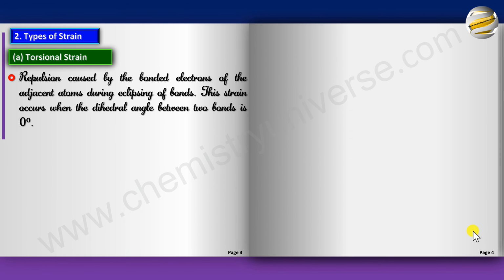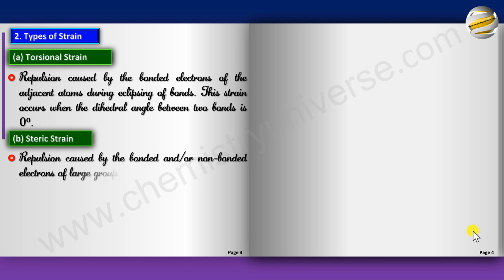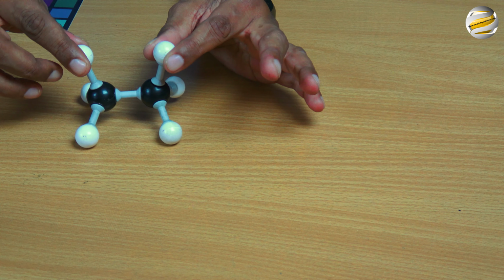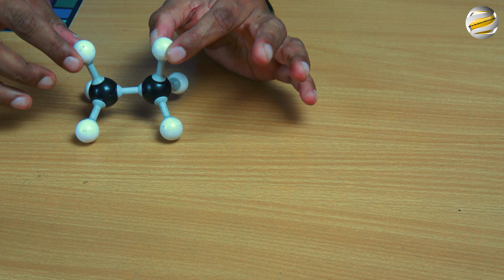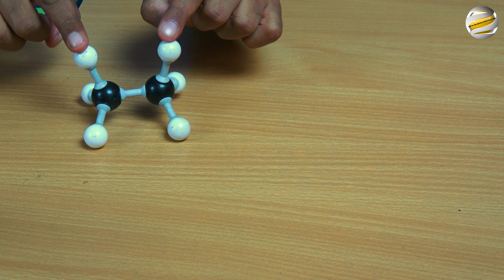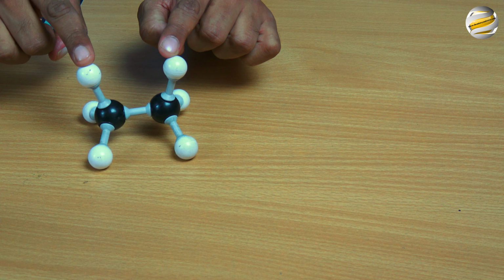Alright, the next one is called the steric strain. Repulsion caused by the bonded or sometimes the lone pair or non-bonded electrons of large groups when they come close to each other in a conformation. This occurs when large groups have a dihedral angle in between 0 to 60. So, for example, right now they are hydrogen, but if these two atoms were huge, then they would come very close to each other when they are in the eclipsing formation.